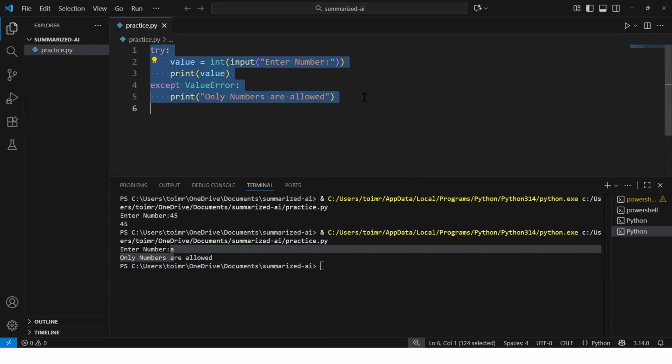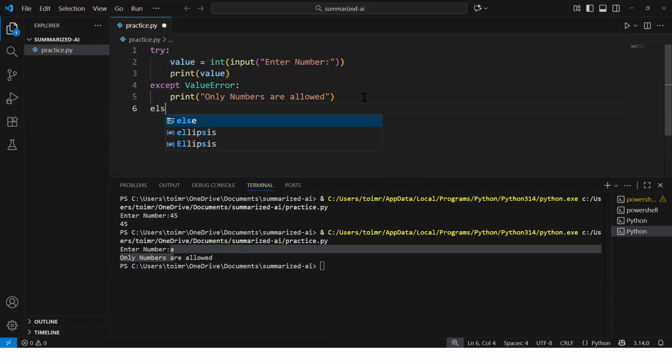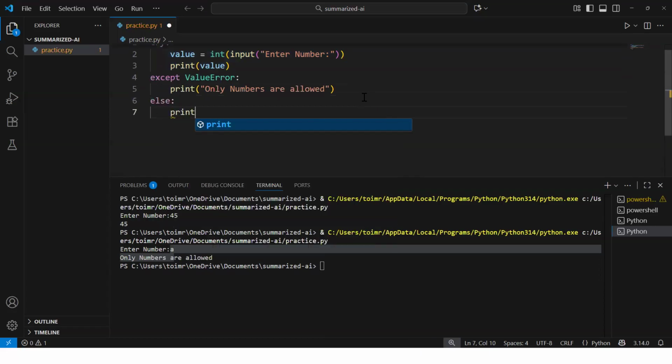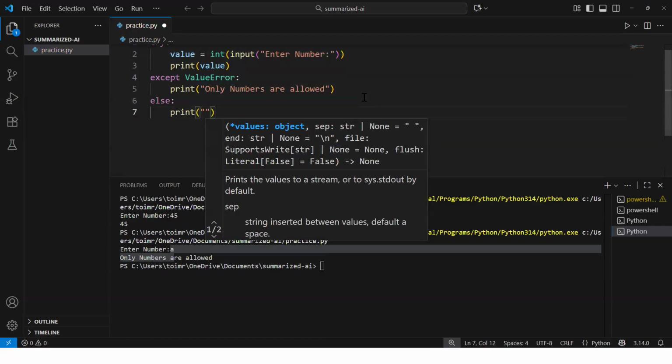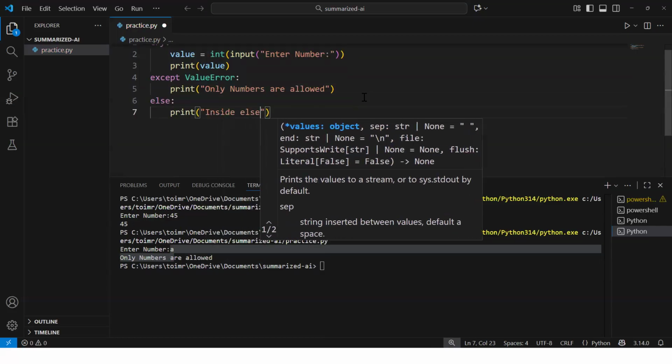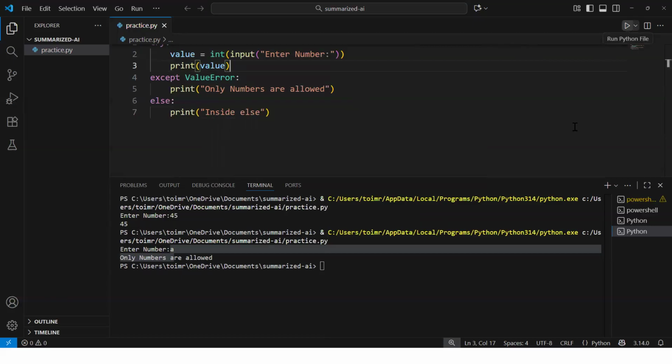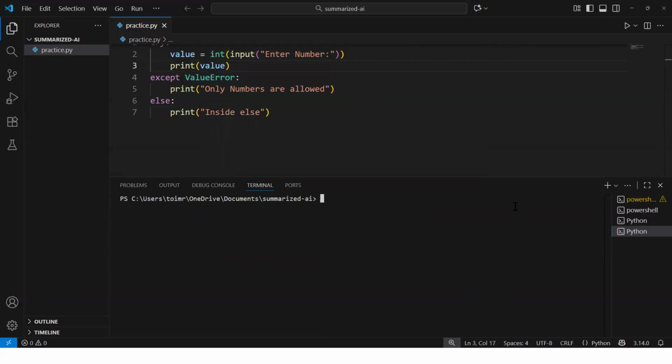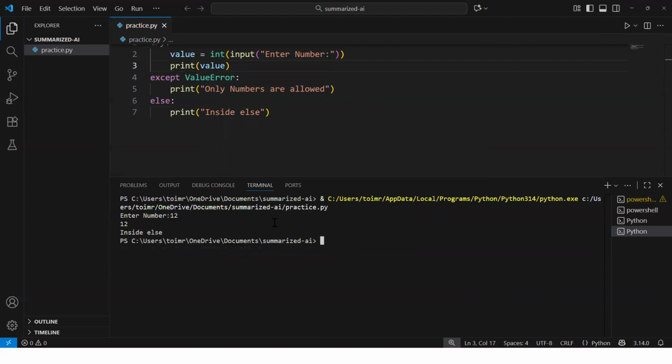In exception handling of Python, we have one more statement, which is else, one more condition. So we have try, except, and after try, except, we can have one more thing as else. Here I'm printing inside else. Now if I execute this particular program, I see enter number. I entered number 12. It printed this 12 and it printed inside else.